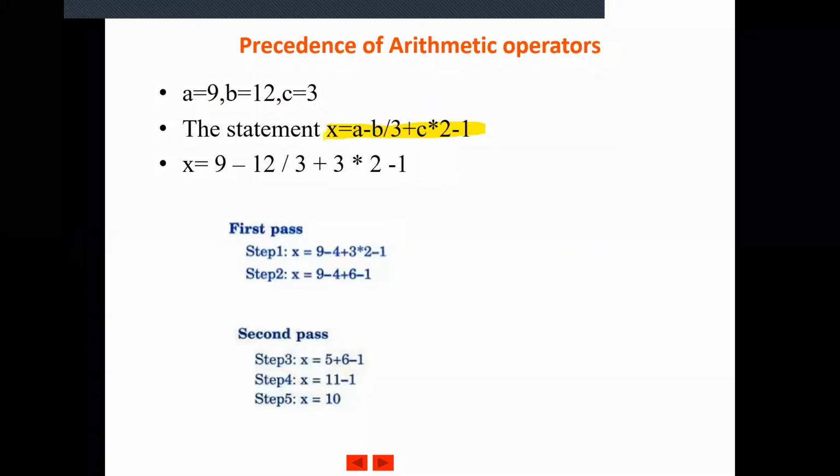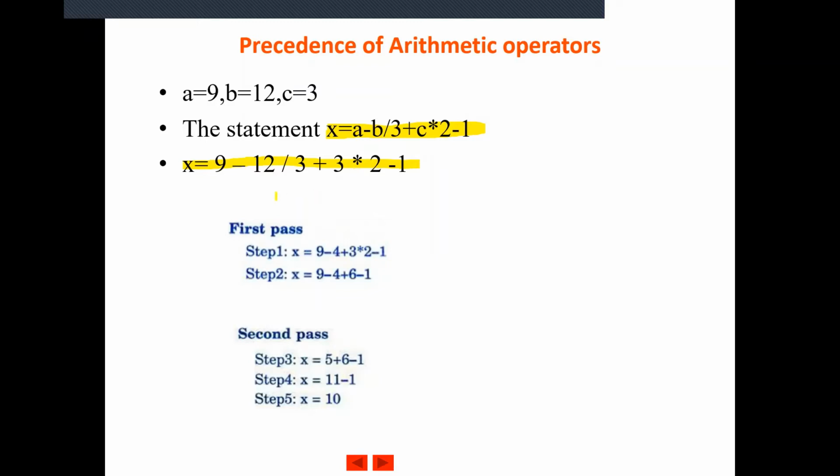The arithmetic expression x equal to A minus B by 3 plus C into 2 minus 1 will be rewritten by substituting the values of the variables. Instead of A, we will write 9. So we rewrite the same arithmetic expression using the values, and then you know how to rewrite the equation: 9 minus 12 by 3 plus 3 into 2 minus 1.